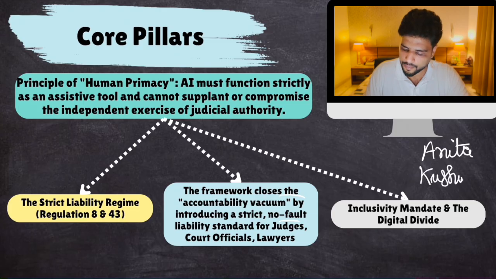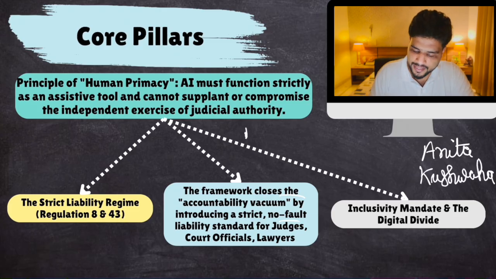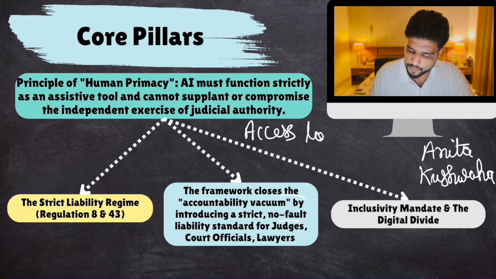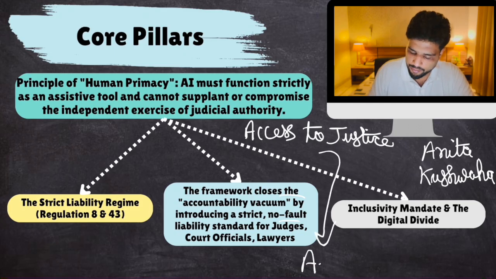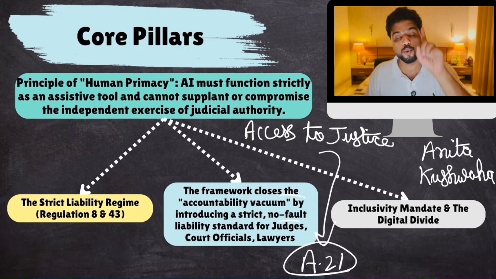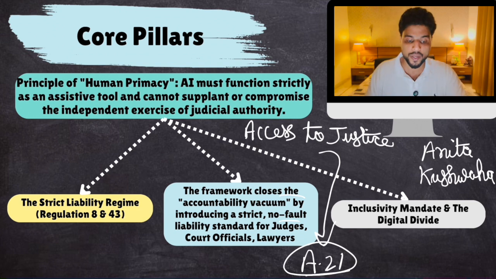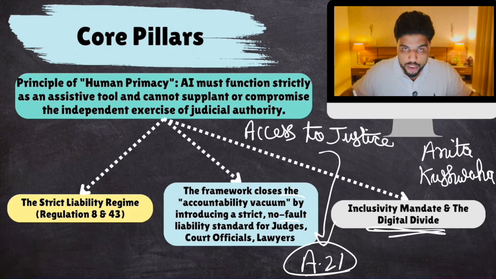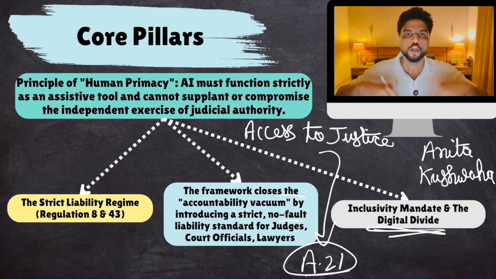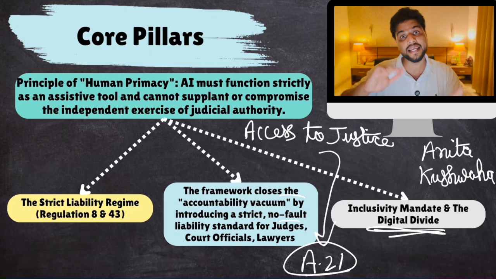Plus, there was this very famous judgment in 2016 called the Anita Kushwaha judgment. In that, the Supreme Court said that access to justice is a fundamental right under Article 21, right to life. Therefore, use or design AI in such a way that it makes justice accessible to most people and it does not widen the already existing digital divide. Use it in such a way that most people feel welcome. Nobody is excluded from this system. Okay, if you are not literate in terms of using AI, you shouldn't be excluded. Use AI in such a way.